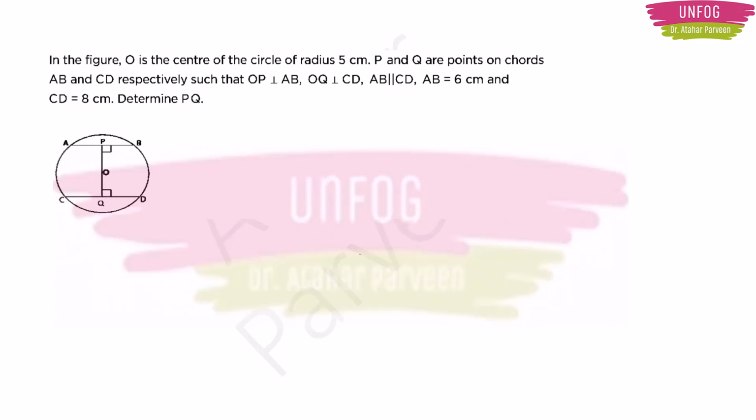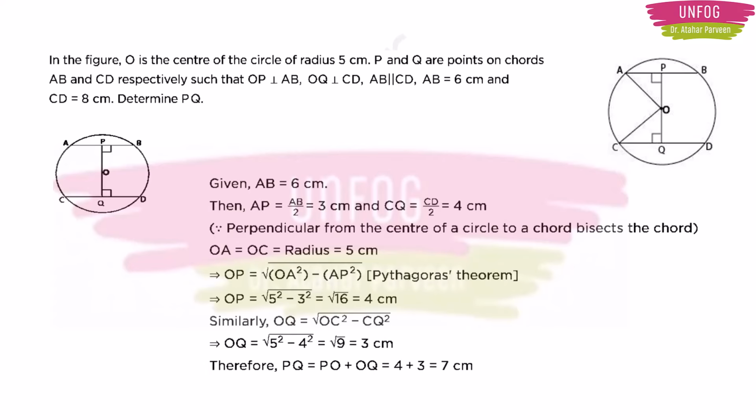AB is equal to 6 cm and CD is equal to 8 cm. Determine PQ. So in this type of problem, first you have to imagine, and if the figure is already given, then no problem. If they are not given the figure, then you should draw it by yourself. And if they have given the figure, then there may be scope for construction. Like in this figure, there is a scope for construction. You need to join the radii. After joining the radii, you have the answer very clearly.